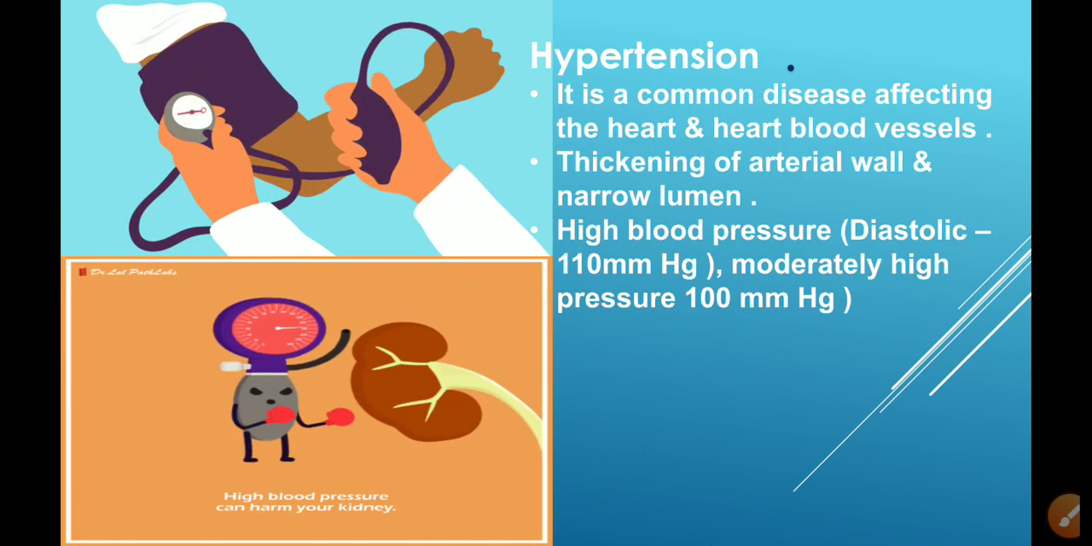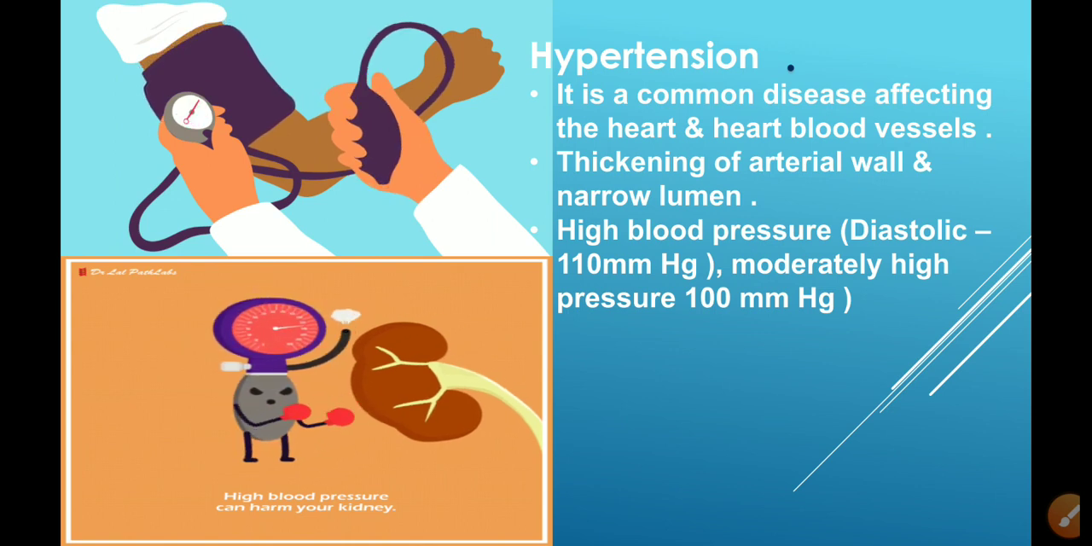This is another disease that is called hypertension. It is a high blood pressure disease. It is a common disease affecting the heart and heart blood vessels. It may be due to thickening in the arterial wall. It may be due to a narrow lumen because of the deposition of cholesterol.